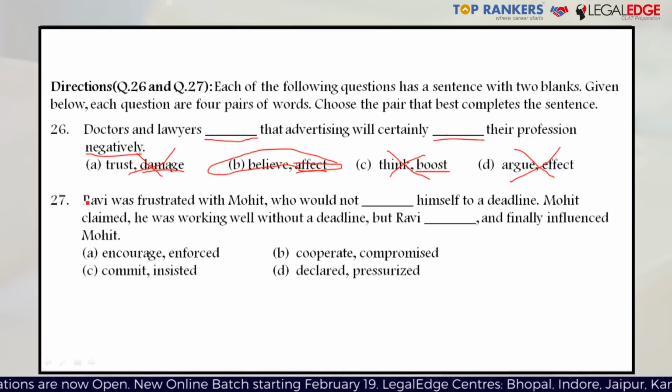Moving on to question number 27. Ravi was frustrated that Mohit, who would not dash himself to a deadline, Mohit claimed he was working well without a deadline, but Ravi dash and finally influenced Mohit. So the first sentence, let's see what makes sense. Ravi was frustrated with Mohit, who would not encourage himself to a deadline. Does not make much sense. So let's eliminate option A.